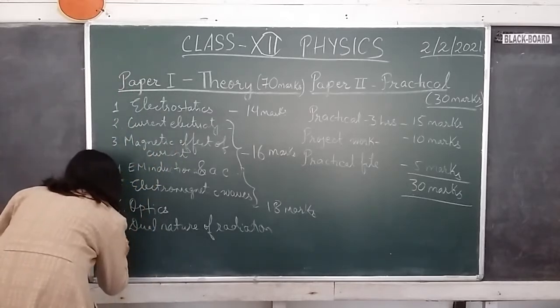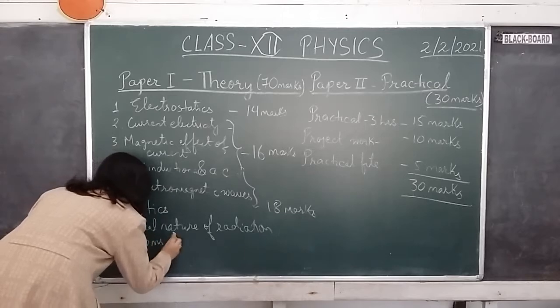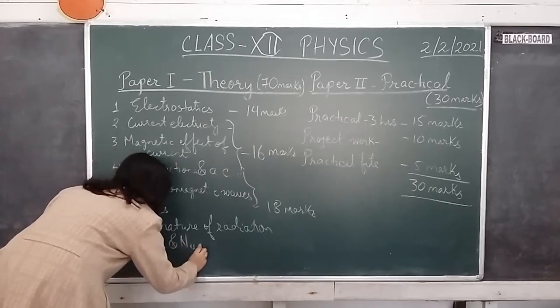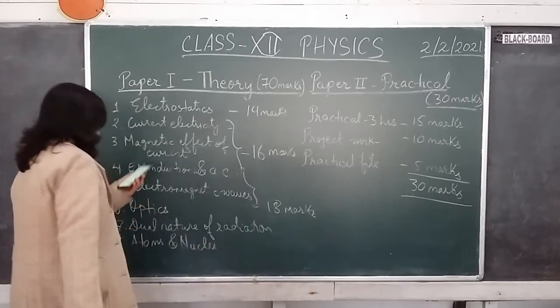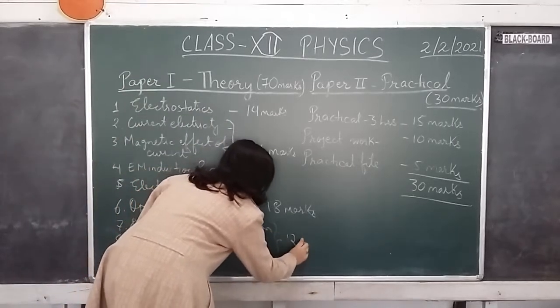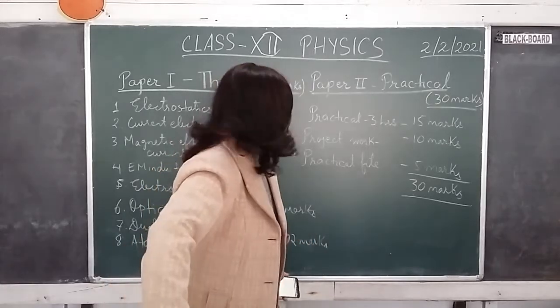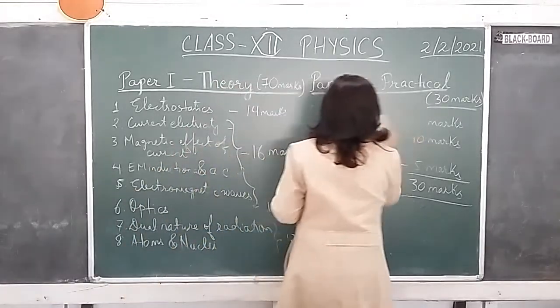And the 8th unit, atoms and nuclei. These 2 units together carry 12 marks.